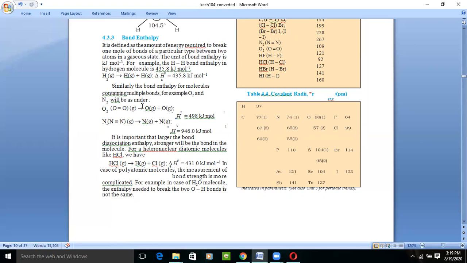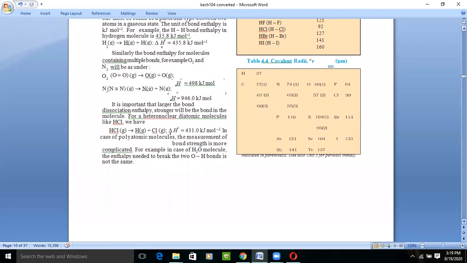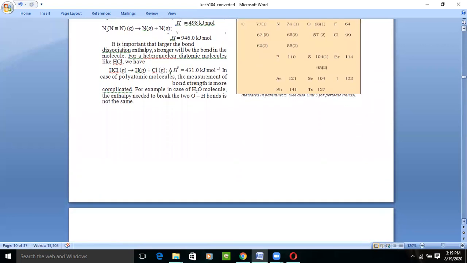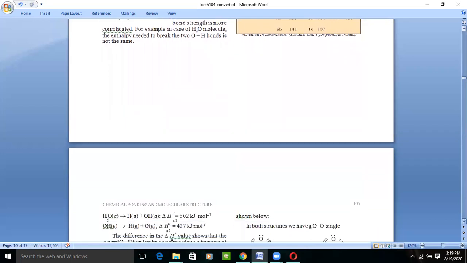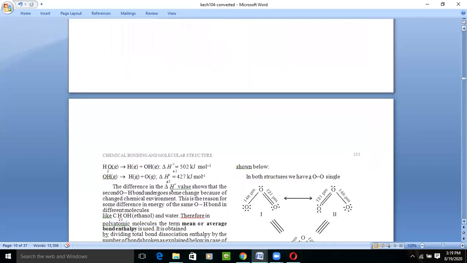Okay, if we talk about polyatomic, in polyatomic we require extra energy, right? If we have different types of atoms, more than two elements present and combined together to form a molecule, they require extra energy to break that bond, right?